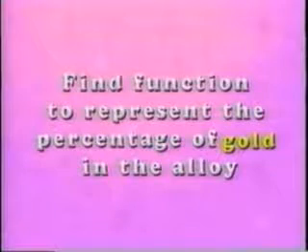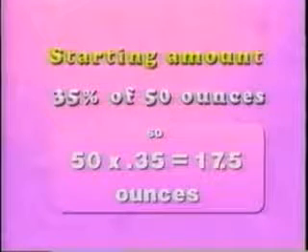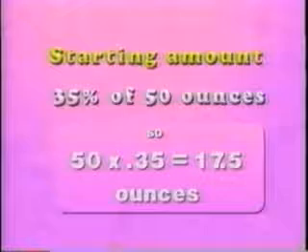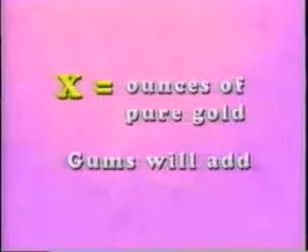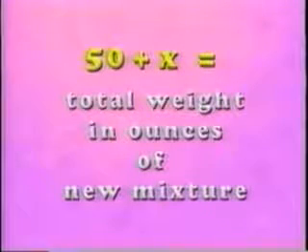Our first step is to find a function that will represent the percentage of gold in the alloy. The starting amount of gold in the alloy is 35% of 50 ounces. 0.35 times 50 is 17.5 ounces. Let x equal the ounces of pure gold that Gums will add to the mixture. Then 17.5 plus x will equal the number of ounces of pure gold in the new mixture. Additionally, 50 plus x equals the total weight in ounces of the new mixture.